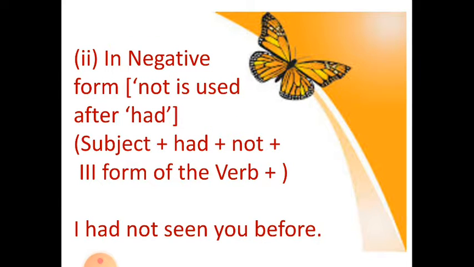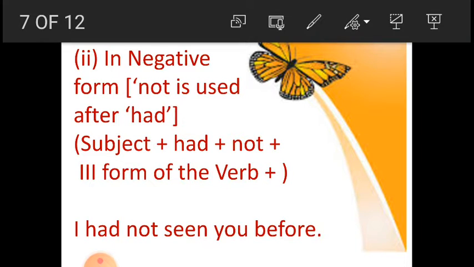In negative form, not is used after had. So subject plus had plus not plus the third form of the verb. I had not seen you before. So I is the subject, had for the past perfect, not for the negative word, plus seen is the third form of the verb see, S-E-E, see, you before.